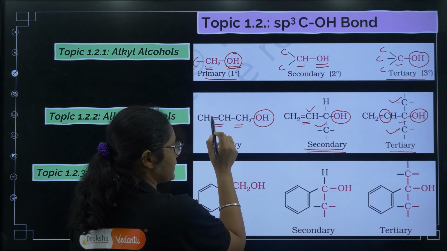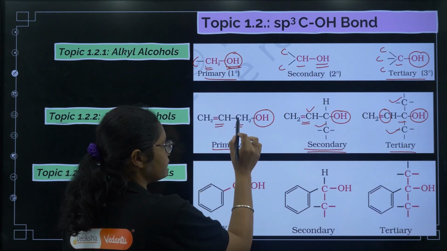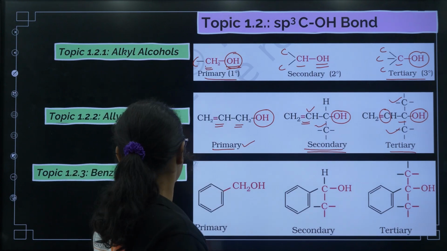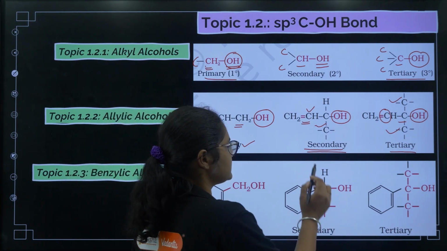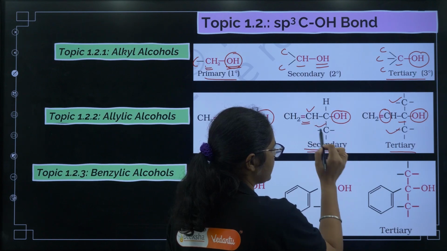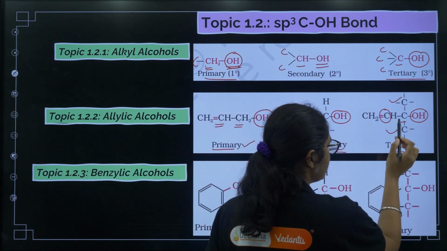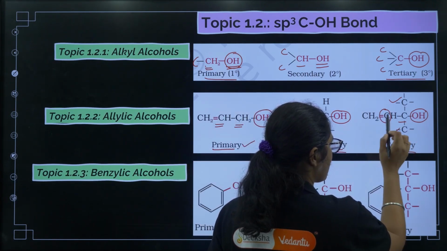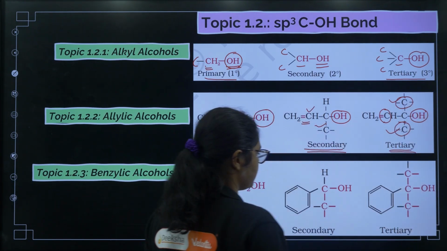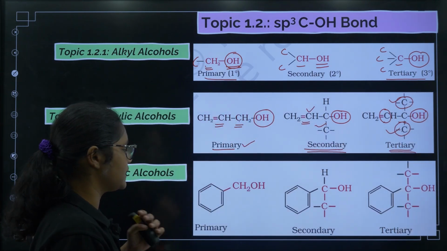sp2 carbon means carbon having a double bond. Now, this one is attached to only one carbon, so it is called primary. Now, like allylic and primary. Next, it is attached to this one sp2 carbon also, and in total it is attached to 2 carbons, so secondary. Here it is attached to one sp2 carbon and in total it is attached to 3 carbons, so it is tertiary. Okay. Next, coming to benzylic alcohol.